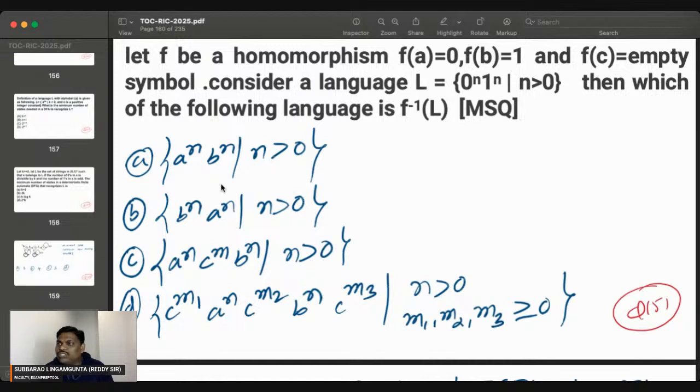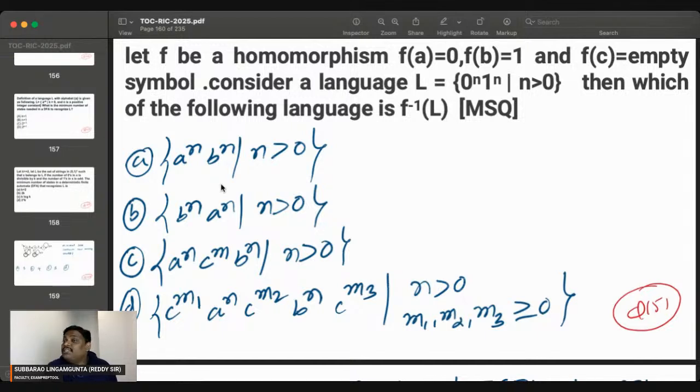So I have almost given the answer. f of a is 0 means f inverse of 0 is a. f of b is 1 means f inverse of 1 is b. f of c is equal to epsilon means f inverse of epsilon is c. Let's see how many people will give the answer for this.